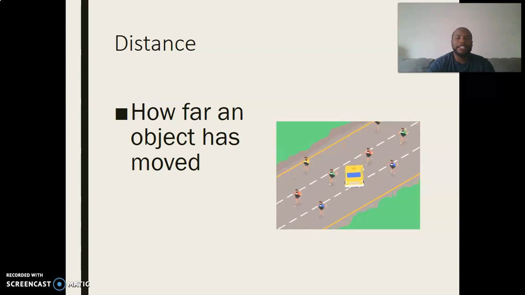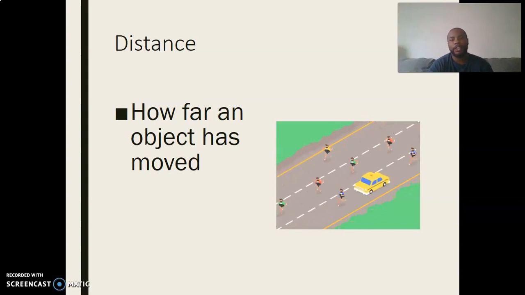A key thing we have to talk about is distance. Distance is how far the object is moving. If the distance is 34 feet, we just finished our measurements in math. Let's say Ashley A was so mad at Mr. Roach that she picked up my keys and threw them 34 feet. That's how far it went: 34 feet.